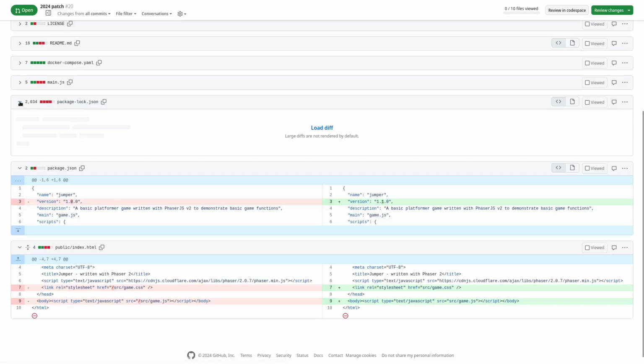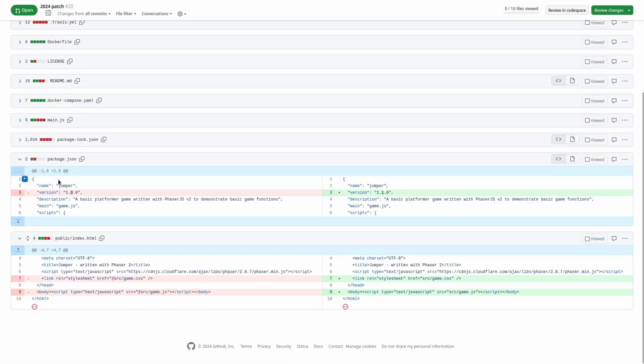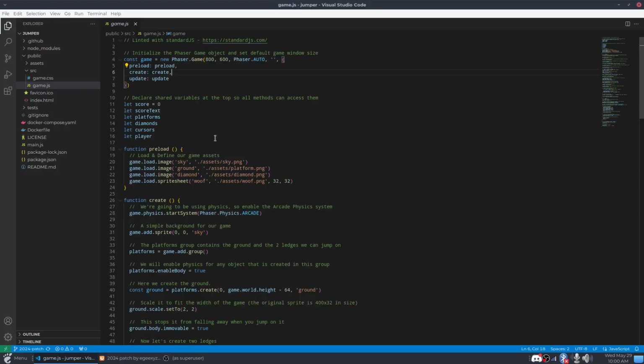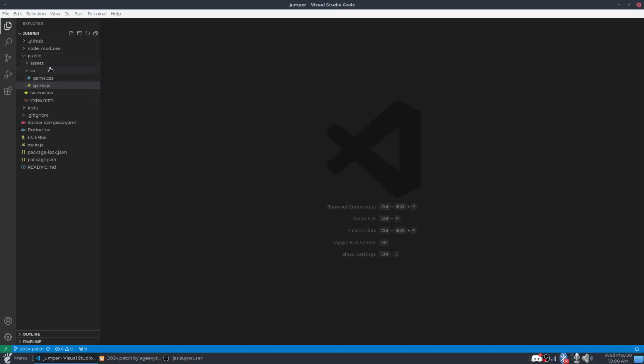Had a bunch of problems with the package lock. NPM is a pain in the butt, and then the actual package JSON. I bumped the version. It doesn't matter because this isn't really a node module. And I had to make these changes to how the game files are linked. Now, I wouldn't do anything like this today. I'm pretty sure this was a long time ago.